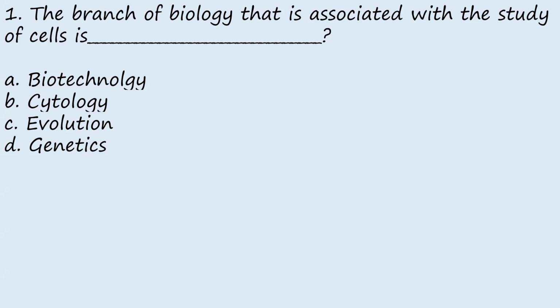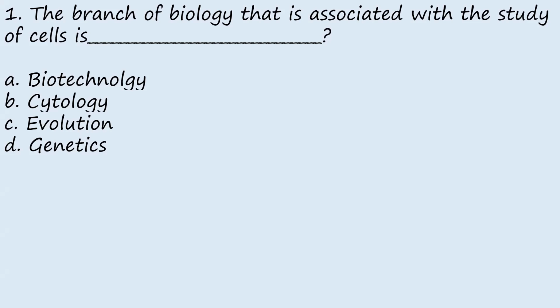And then evolution. What is evolution? Evolution is the study of how living organisms change over time, and it generally takes a longer time. For example, if you look at the human species 500 years ago and now, you will see a clear difference between the human species of now and that of 500 years ago. So this is evolution, describing how living organisms change over time. Therefore, evolution is also not the answer to this question.